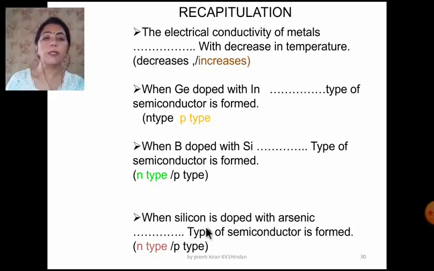When silicon is doped with arsenic, silicon is a group 14 element, arsenic is a group 15 element. It's very obvious that it is an electron rich impurity, so it will be an n-type semiconductor. Please do practice to understand the concept and practice such questions, because now you get MCQs and similar types of short questions in your exams.